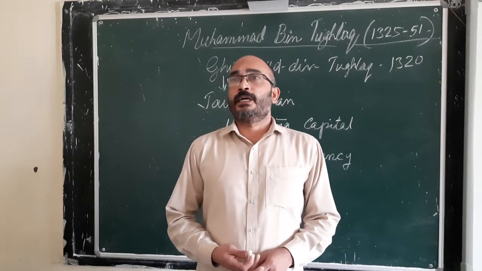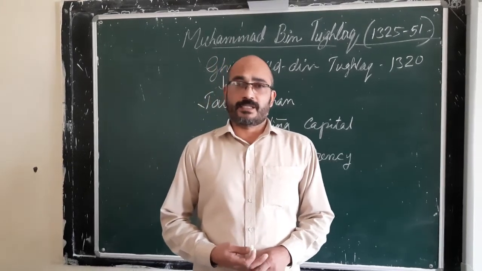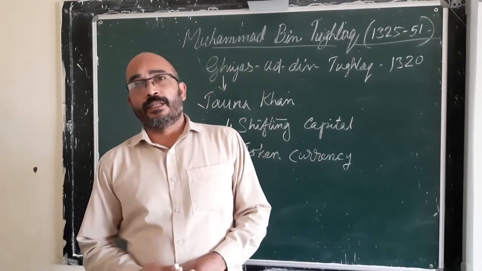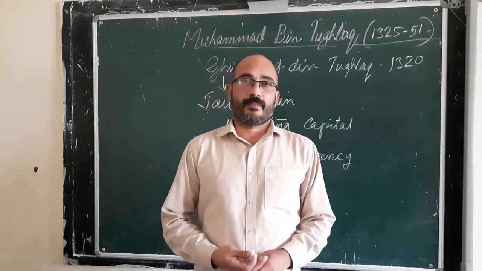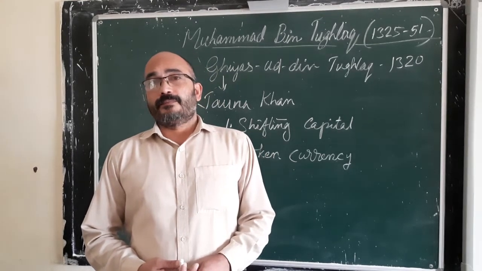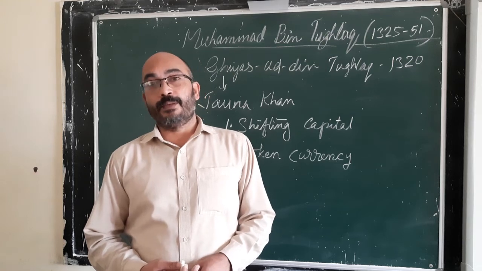But the Sultan found a shortage of gold and silver. So the minting of coins in gold and silver is very difficult. He found an alternative. Copper and brass are plenty in availability.